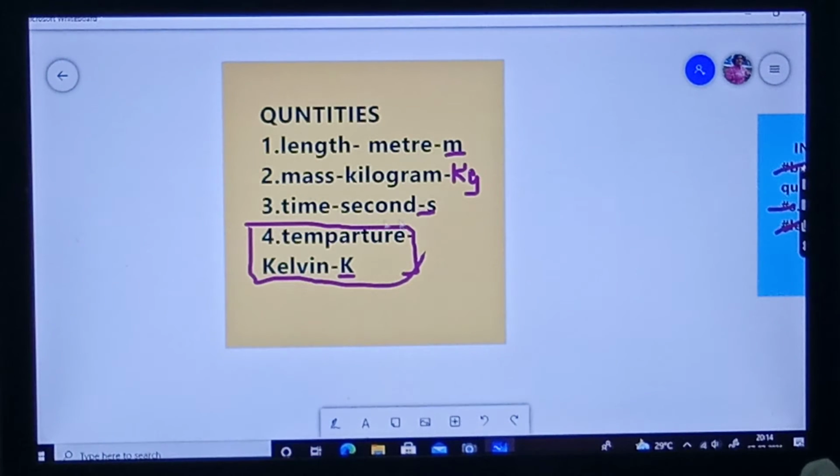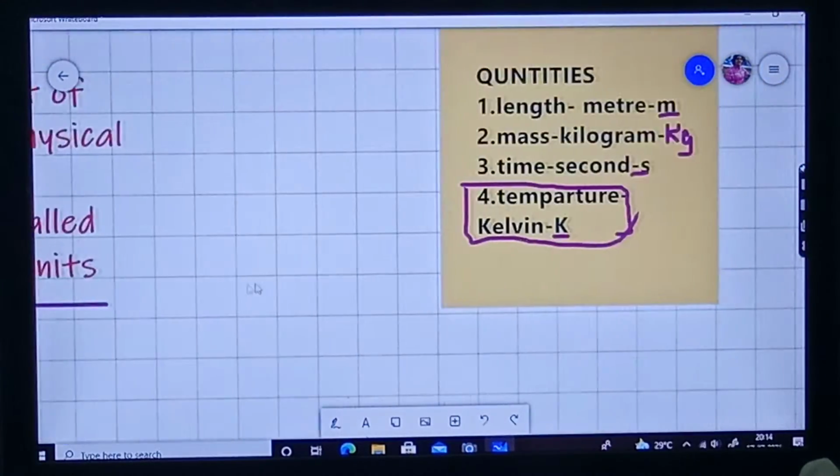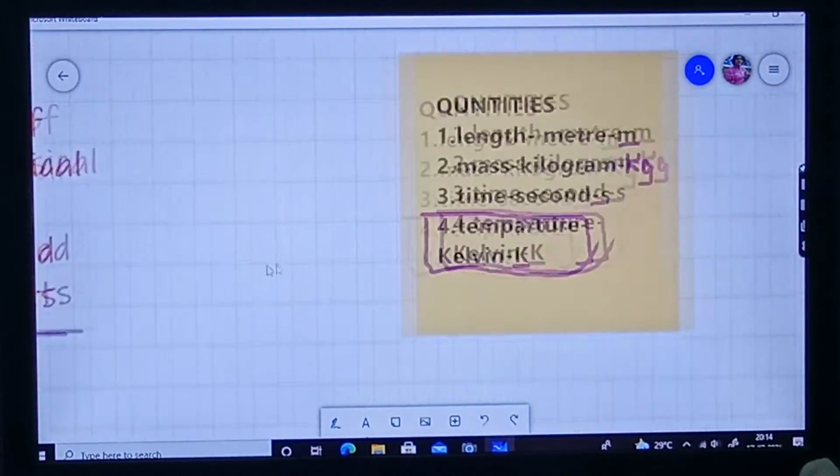This is one of the rules for writing units: whenever the unit of any quantity is the name of a scientist, then the symbol of that unit should be written in capital letter. The first letter should be in capital. Now understood? Now let's come to the first quantity, that is length.